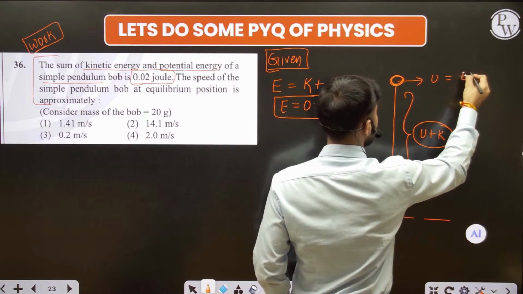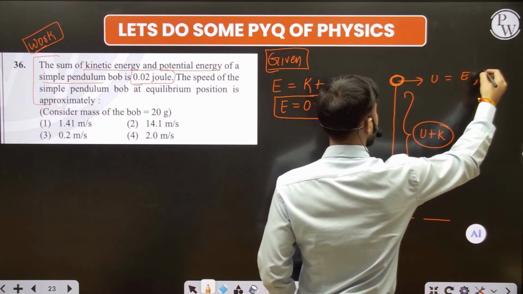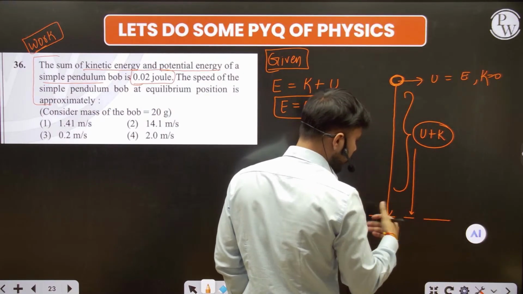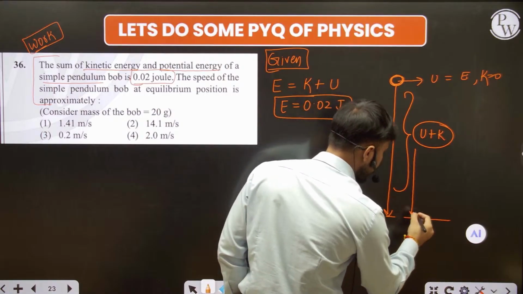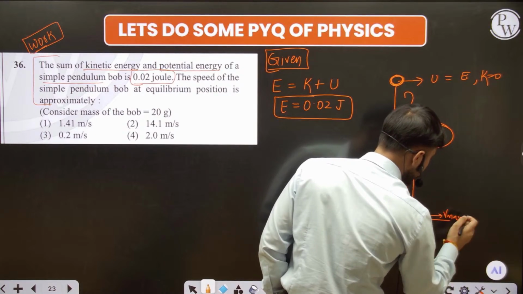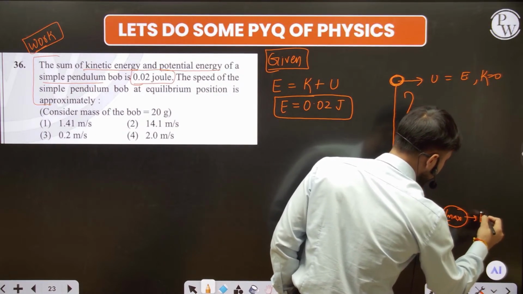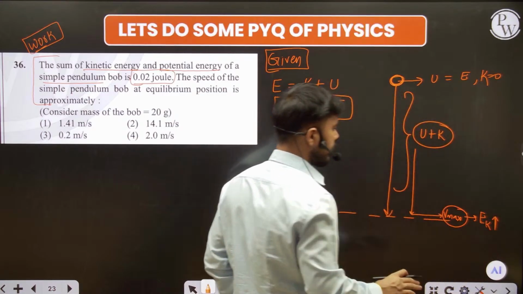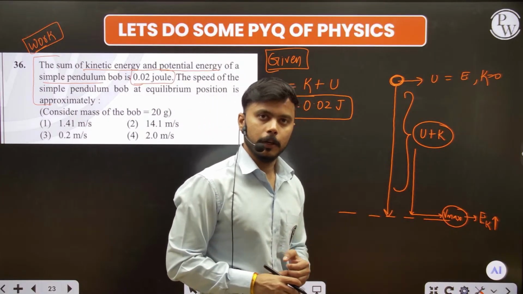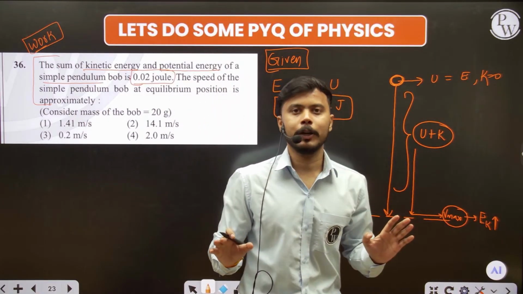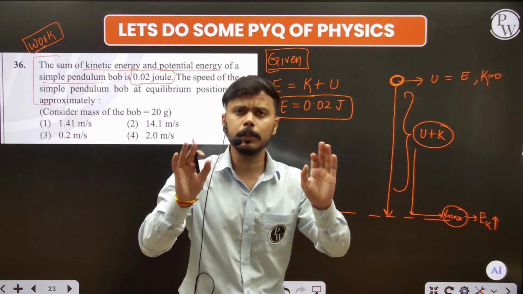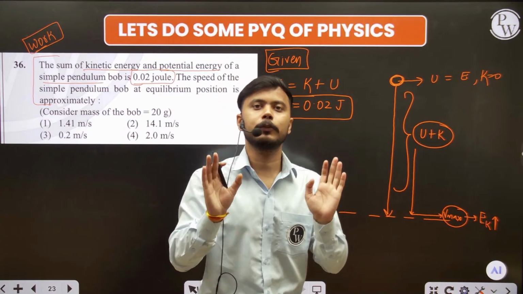And here the total energy is only potential, and the kinetic energy equals 0 in this condition. And when the object tries to reach the rest position or the equilibrium position, at this point it has some maximum Vmax, and it has only Ek, not the potential. Ek means that the complete energy is in kinetic form. Fine. So this is the concept. It is not from your 11th, 12th. Honestly, it is a concept of class 9th, completely a class 9 question from the topic of the law of conservation of energy.